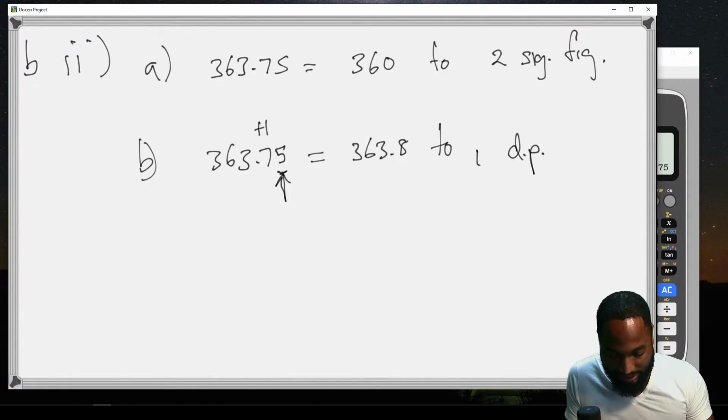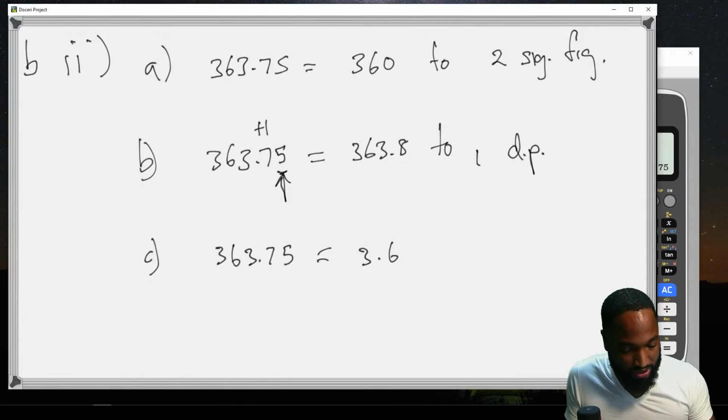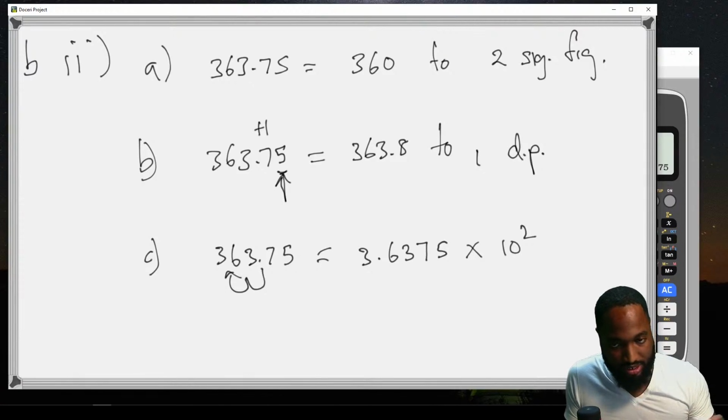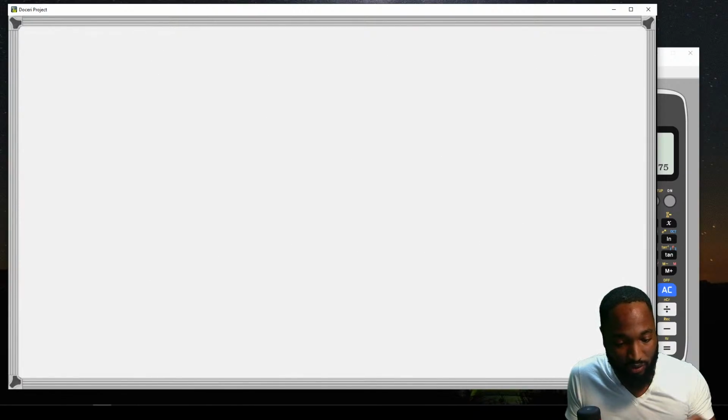Oh, they also wanted it in standard form. More marks. In standard form, 363.75 is equal to 3.6375 times 10 to the power of 2. You move the point 2 places to the left. So everything good, wow, 8 marks locked. And then they come in with one simple find for one.